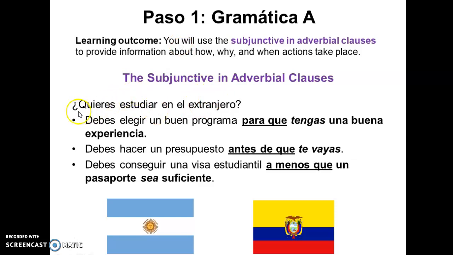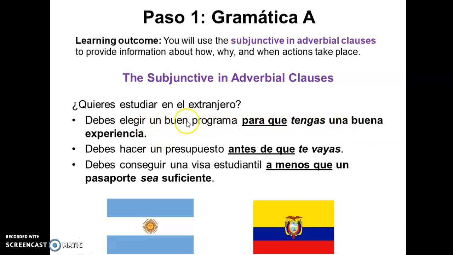So for example here, ¿Quieres estudiar en el extranjero? Someone is asking, do you want to study abroad? Adverbial clauses tell us some information. For example here, debes elegir un buen programa para que tengas una buena experiencia.